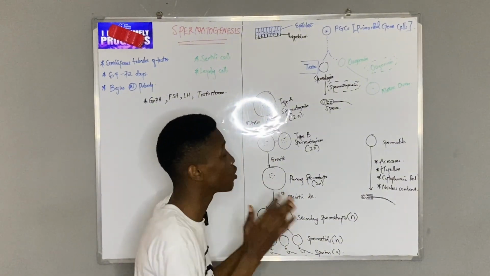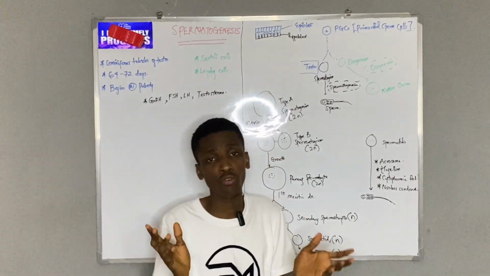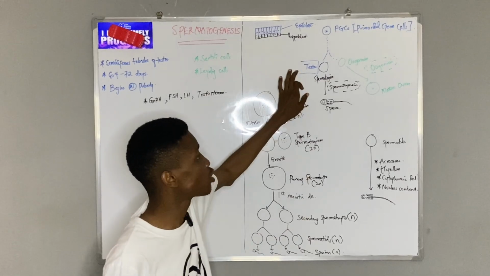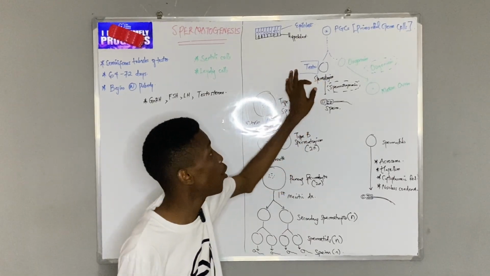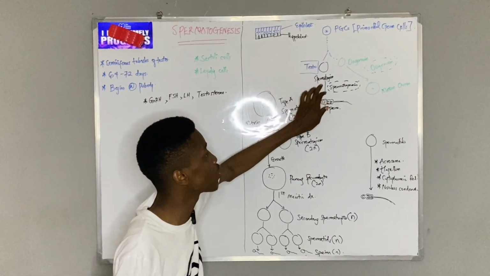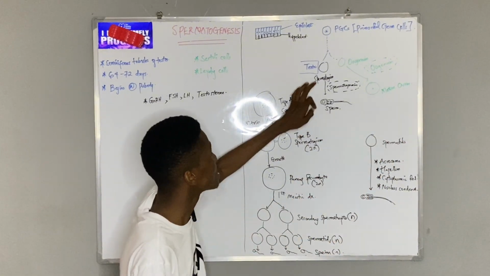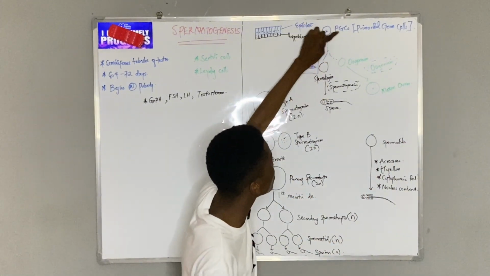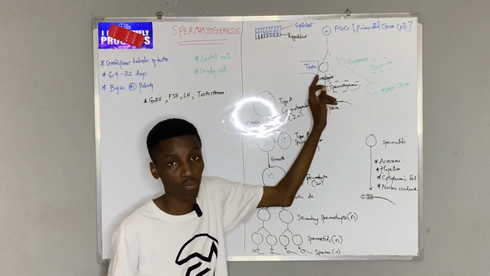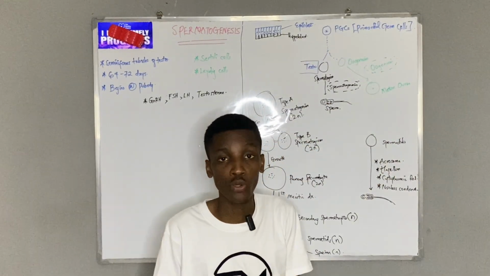Once they arrive at the gonads, let's think of it. If the child, while in the mother's womb, was a male, they were arriving at the testes. What happens once a primordial germ cell gets to the testes? It differentiates and becomes spermatogonium. I had to use different pens so that you could understand. Just by virtue of getting to the testes, I now call it spermatogonium. But if it was to the ovary, I'll call it ogonium.